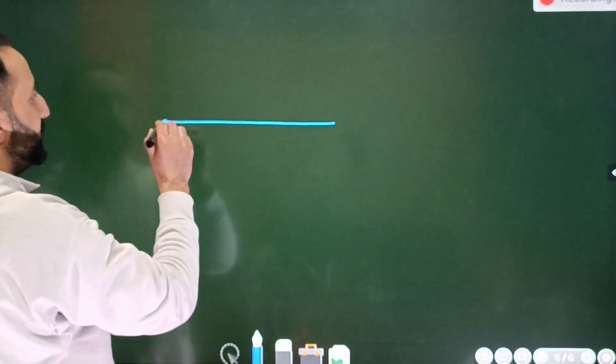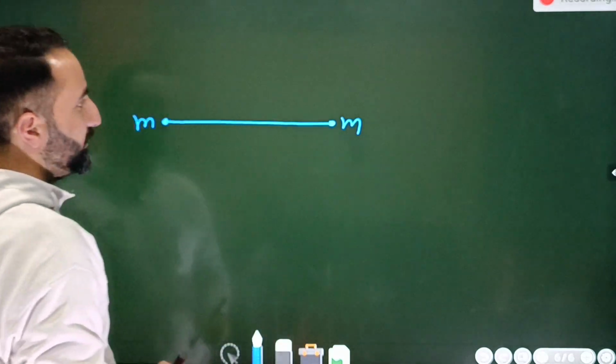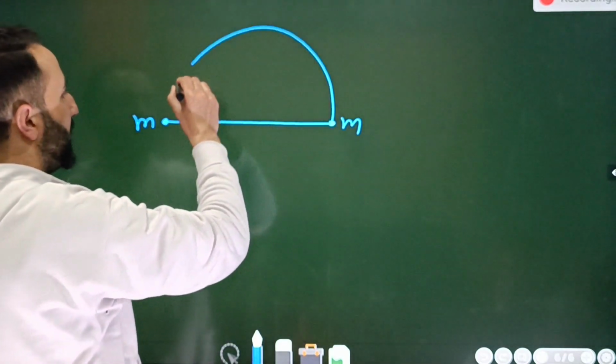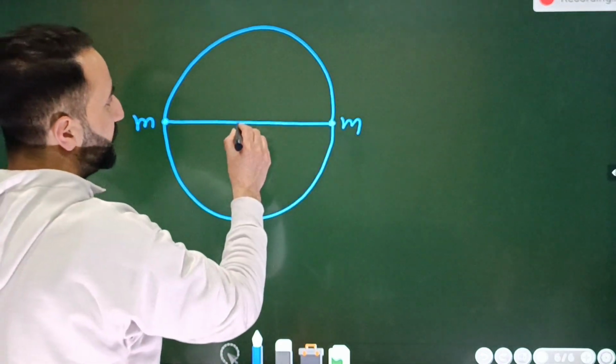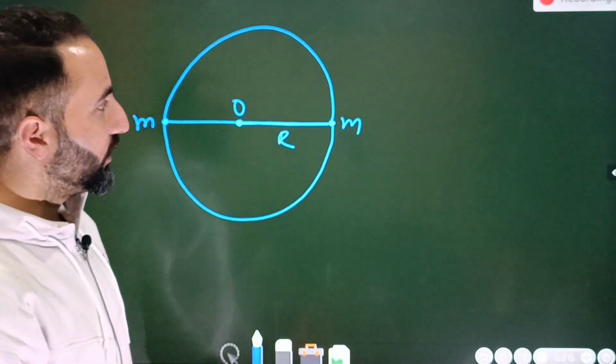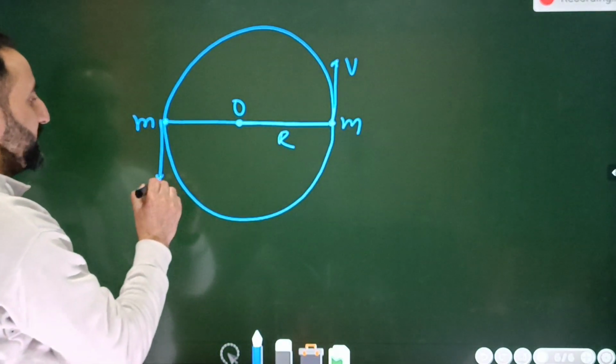There are two particles. For example, this here particle of mass m, ठीक है ना बेटा, this is another particle of mass m. Now these two particles, because of mutual attraction, they are moving in a circular path, and this is that circular path, ठीक है बेटा. Now for example, the radius is equal to r, it is given to you this O. So you are supposed to calculate what must be the speed of this particle. इसकी speed निकालनी है बेटा, और इसकी speed भी निकालनी है, ठीक है ना बेटा.